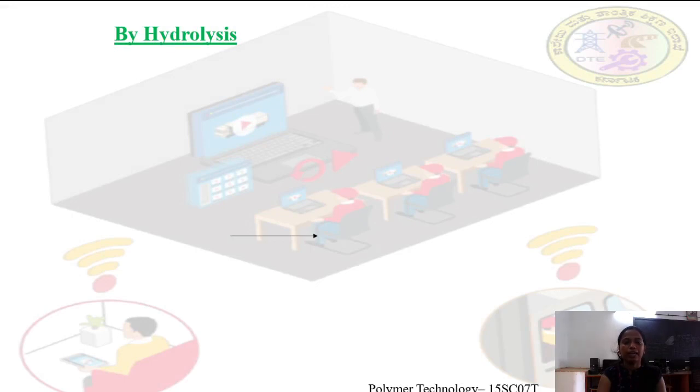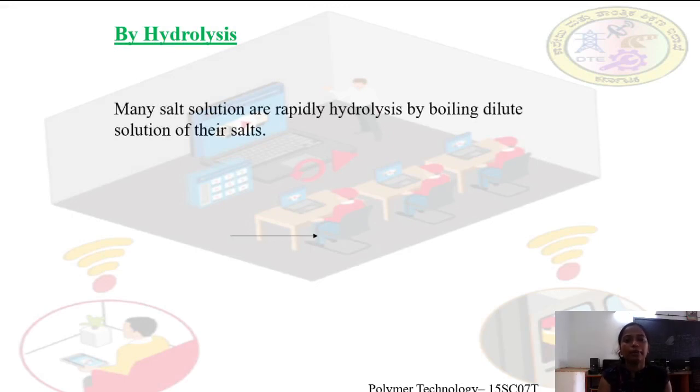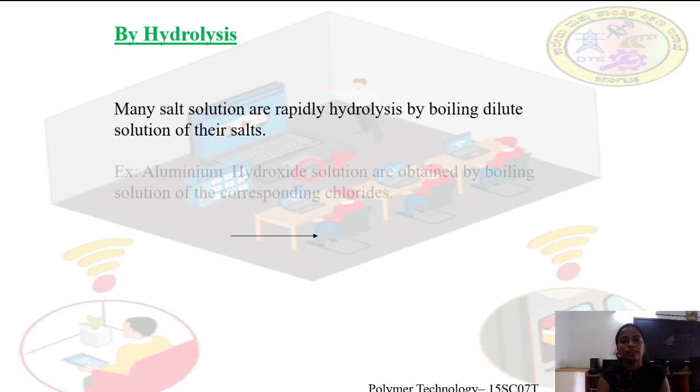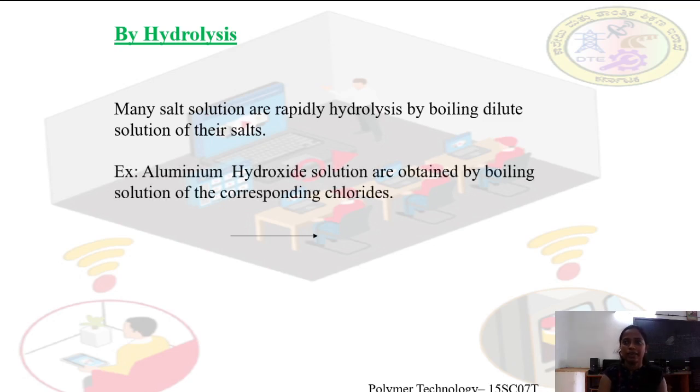Second method, by hydrolysis. Many salt solutions are rapidly hydrolyzed by boiling a dilute solution of their salt. So hydrolysis means by adding water. Example: aluminum hydroxide solutions are obtained by boiling a solution of the corresponding chlorides, meaning aluminum chloride. If we use a boiling solution of aluminum chloride, we will get aluminum hydroxide solution.